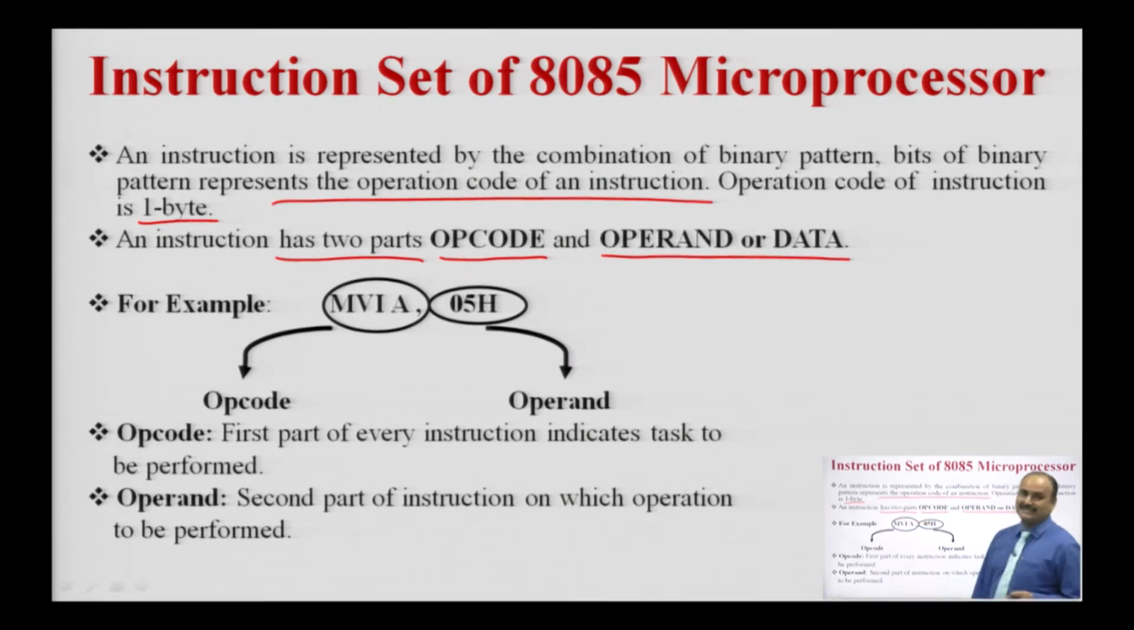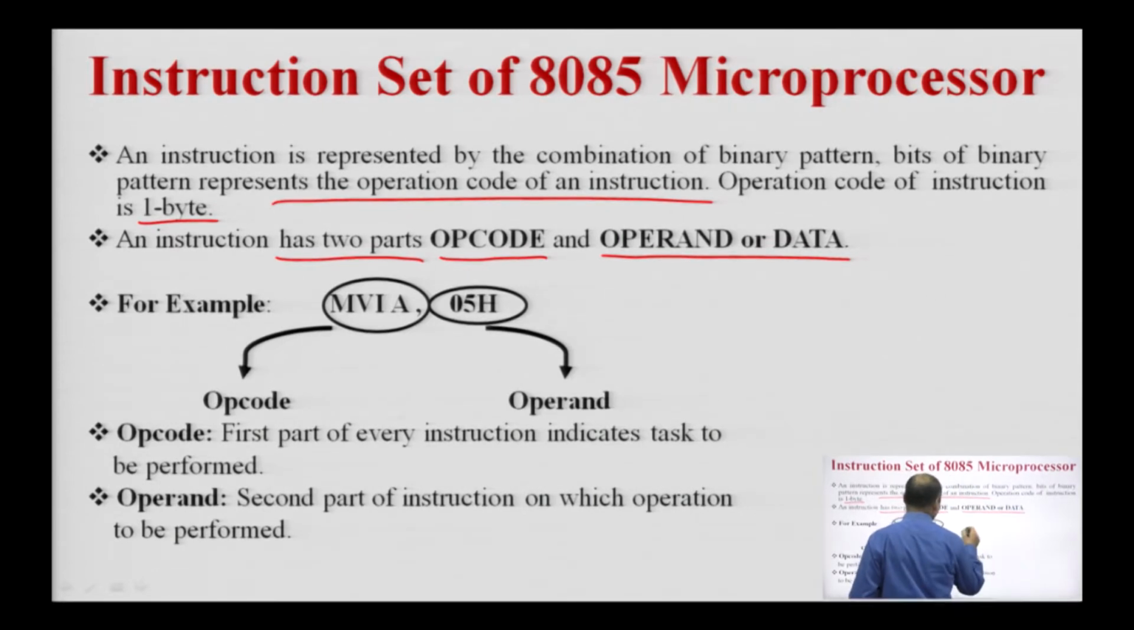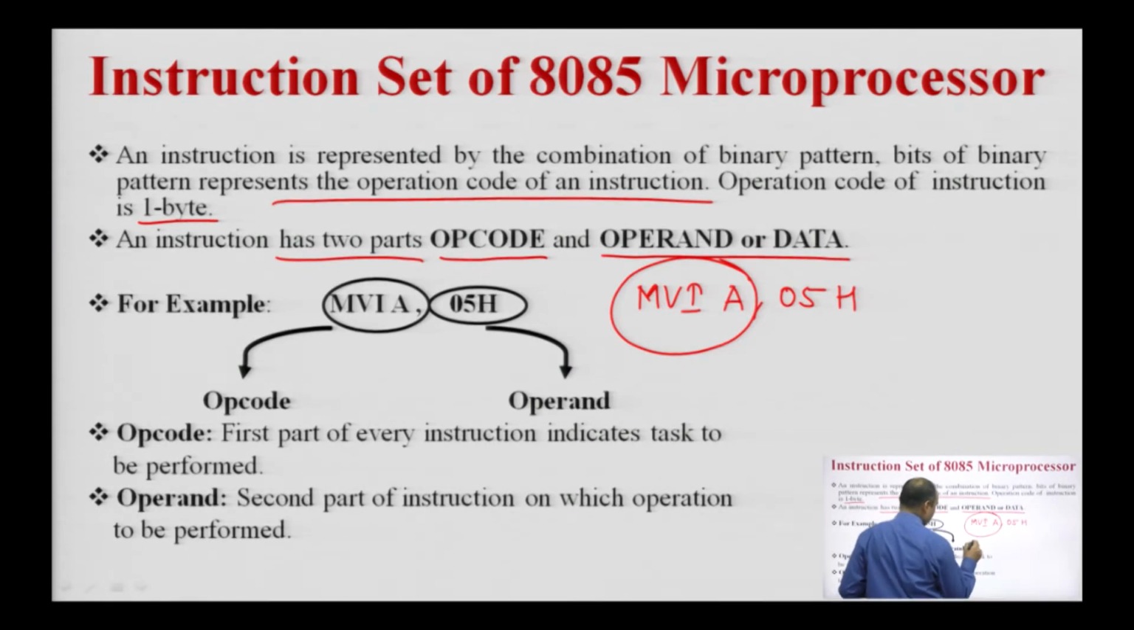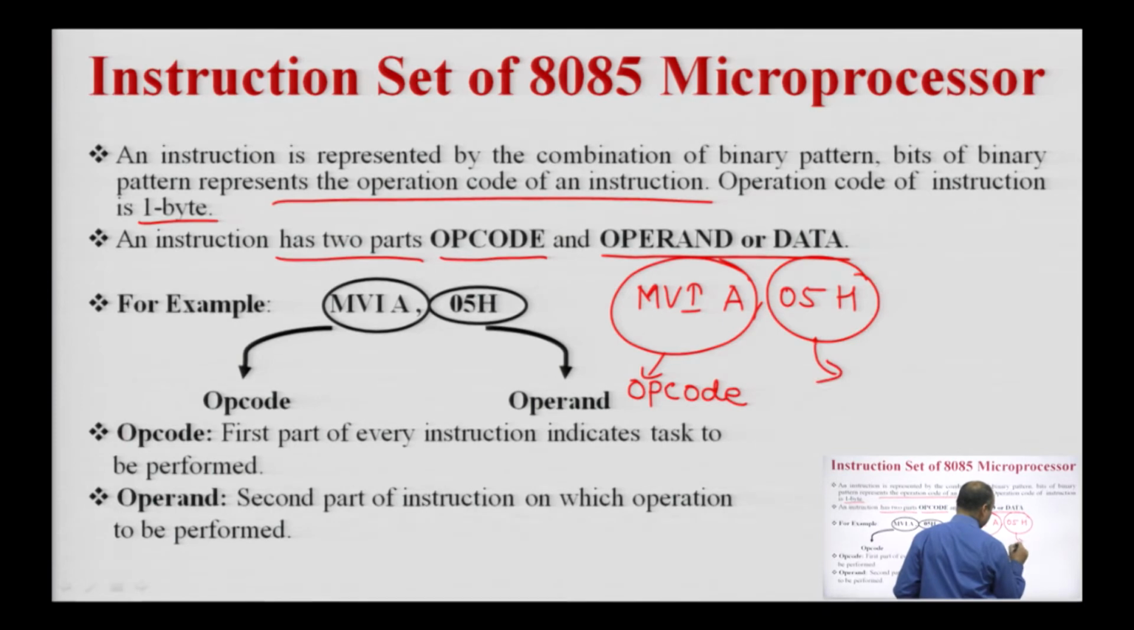Here, for example, the instruction is MVI A, 05H. In this instruction MVI A, 05H, the MVI A is the part of the instruction which is called the opcode of the instruction, and this 05H is nothing but the 8 bit data.